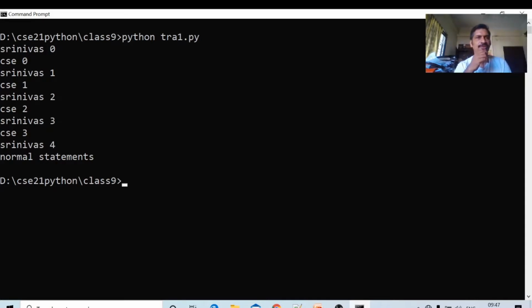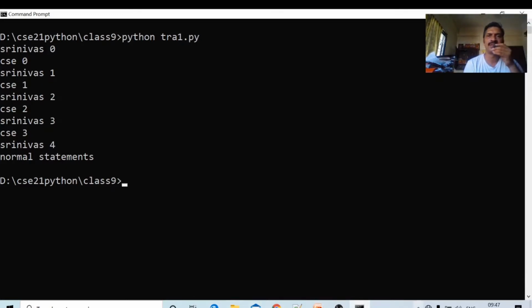Srinivas 4 is printed. CSC 4 is not printed. Why? Because the break statement is executed. Whenever the break statement is executed, the control comes immediately out of the loop. Okay, this is about the break statement in Python programming language.